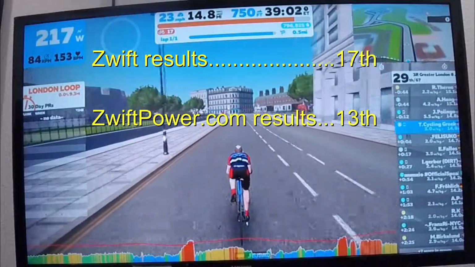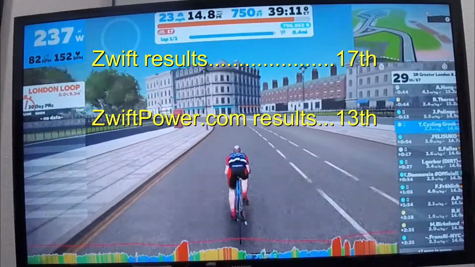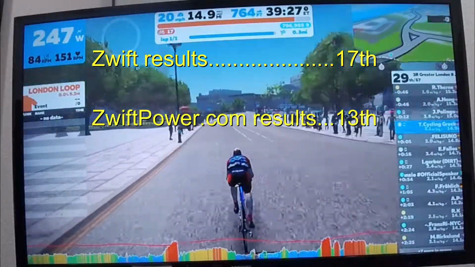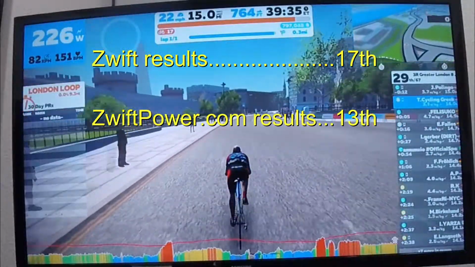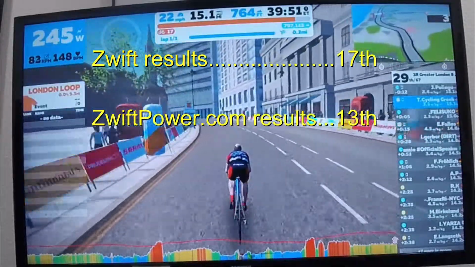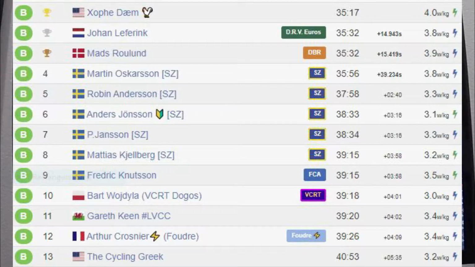My results on Zwift were 17th place. On Zwiftpower.com, they were 13th. So that means there were 4 people ahead of me that either were disqualified or did not sign up for Zwiftpower.com. It is also interesting to note that the winner on Zwiftpower.com in the B category had a wattage per kilogram of 4.0, while I had 3.2, and finished about 5.5 minutes behind him. I have a ways to go.